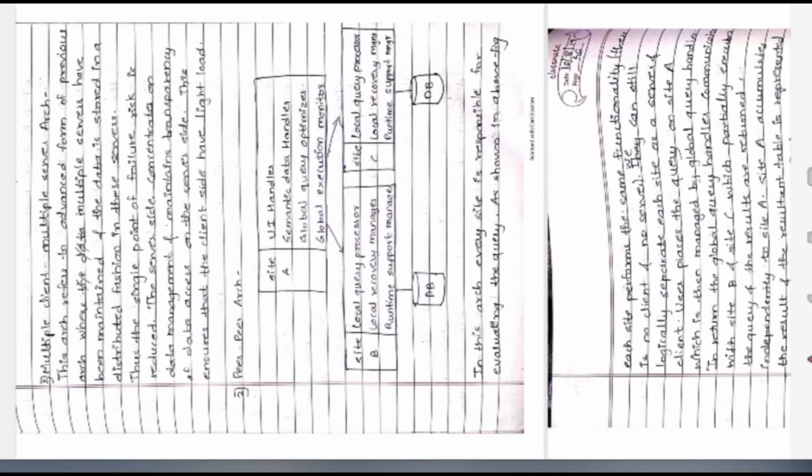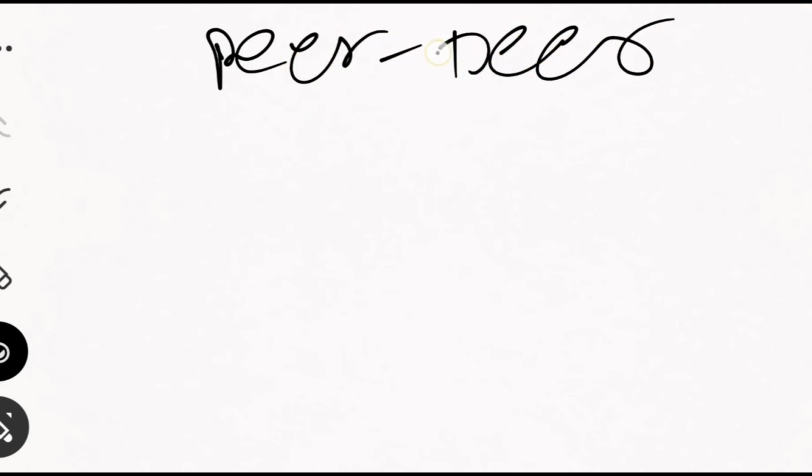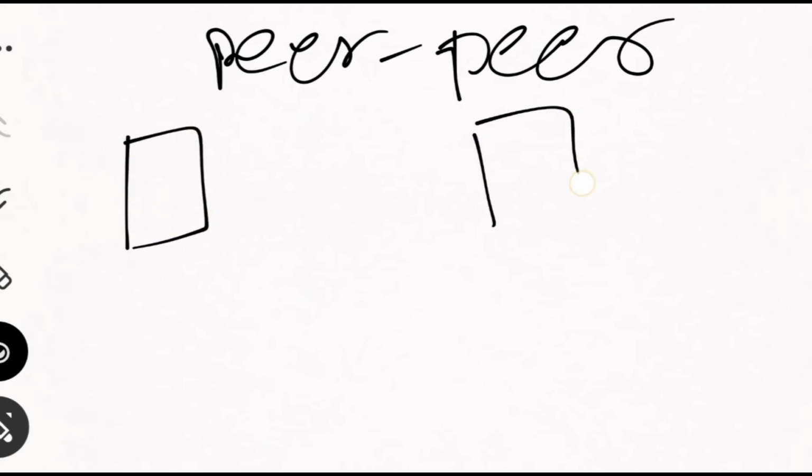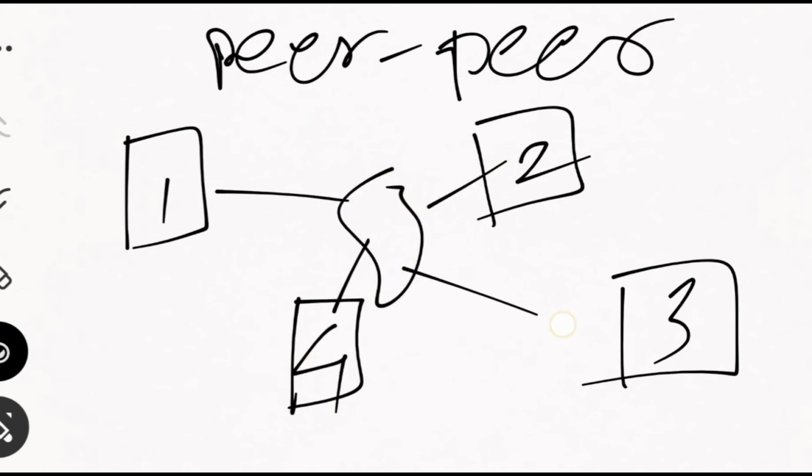In peer to peer architecture, there is no term like client or server. This is my site 1, this is my site 2, this is my site 3, this is my site 4, and all are connected to a network. This is the network. This is the peer-to-peer architecture.